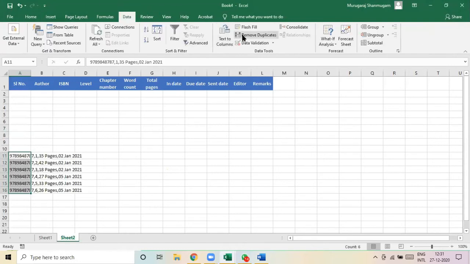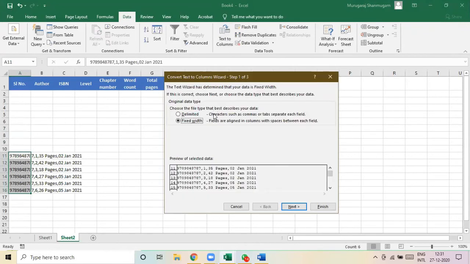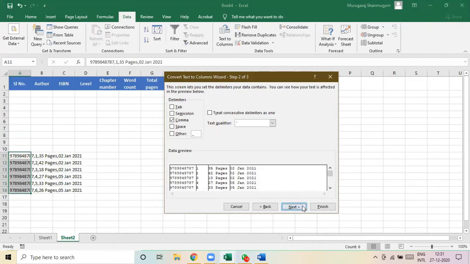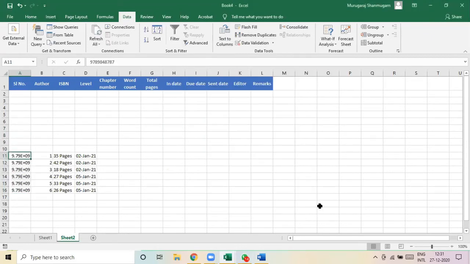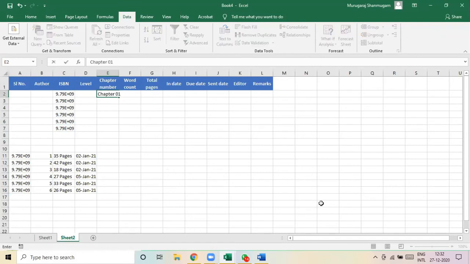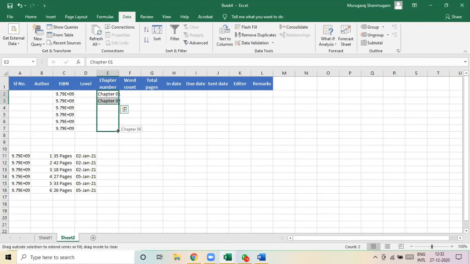Go to Data, Text to Columns, Delimited. Finish. Okay, so ISBN, chapters. For chapter numbers, since it is 1, 2, 3, 4, 5, 6, I want Chapter 1, Chapter 2. So I will simply say Chapter 1, Chapter 2, and then drag it to the preferred extent.